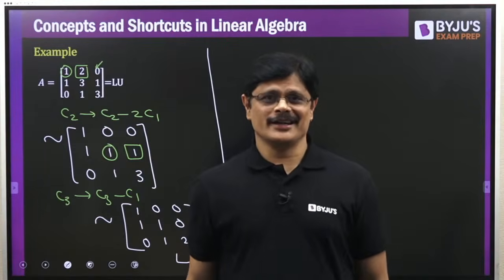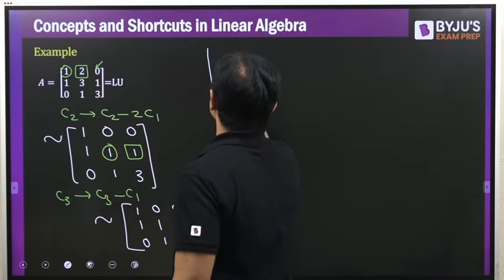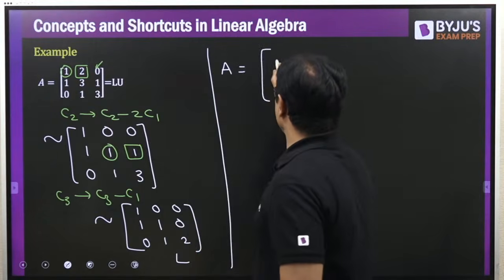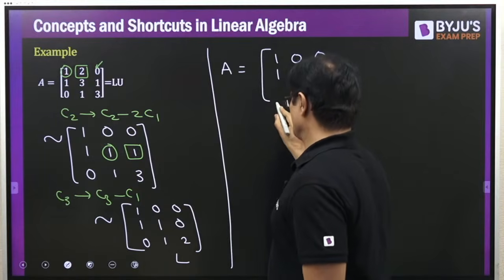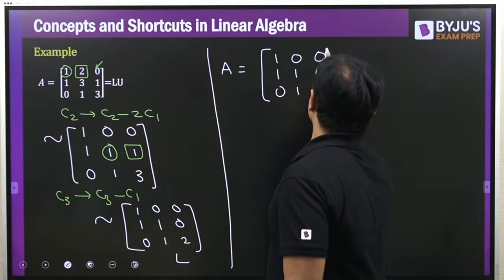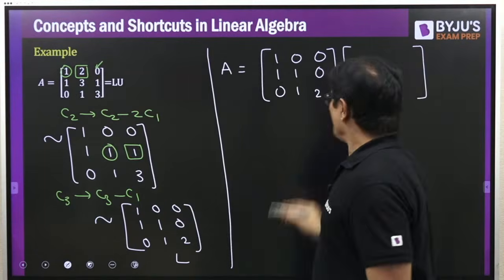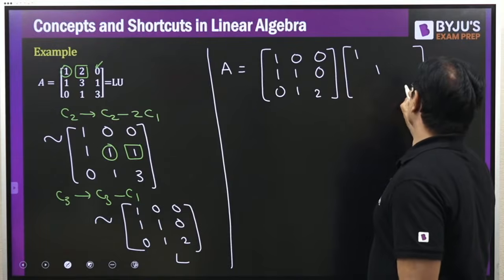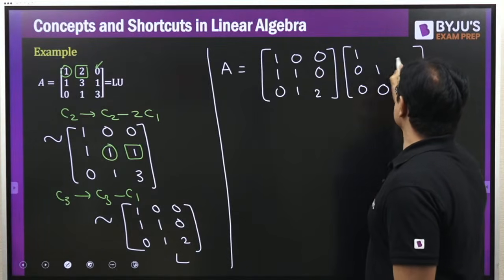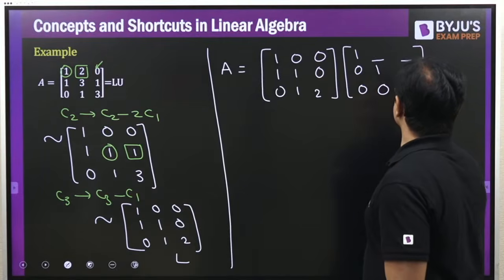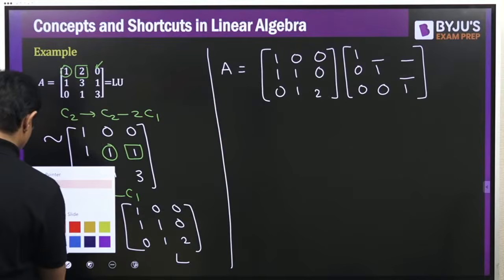You got lower triangular. Now you just need to identify what the upper triangular is. So let us see. A is equal to lower triangular, which we already fixed: 1, 0, 0; 1, 1, 0; and 0, 1, 2. And what about upper triangular? We already know the main diagonals are 1s because it is Crout's method. These elements are 0s. Just need to identify 3 elements. First let us clear this.